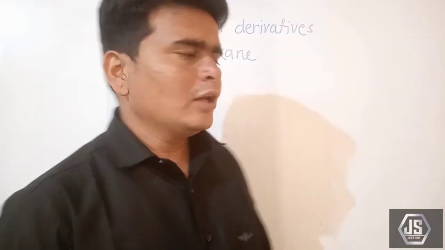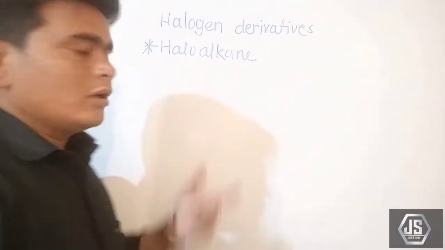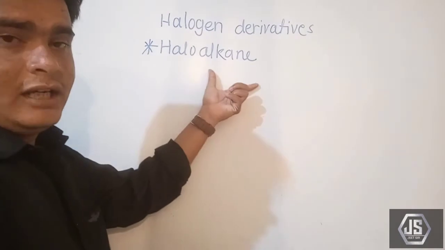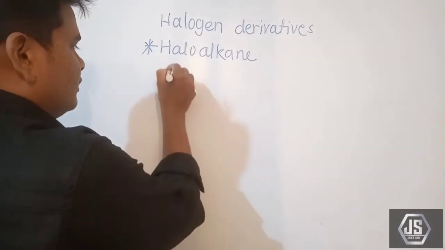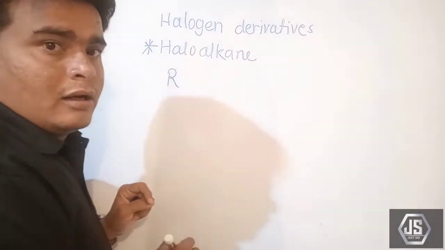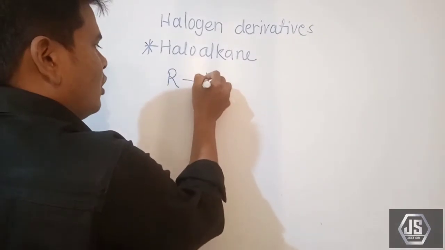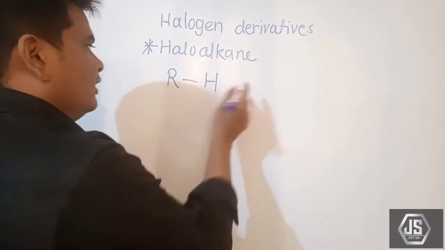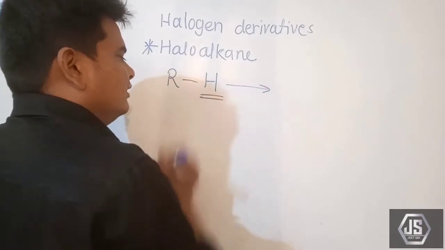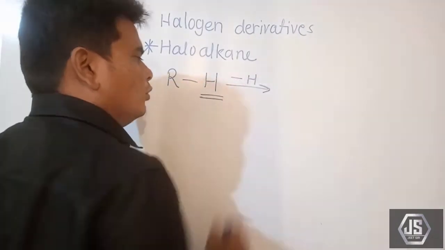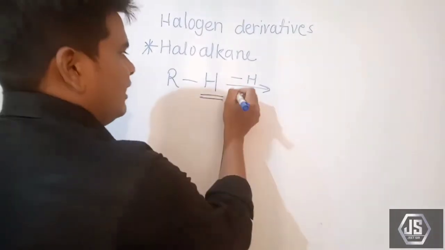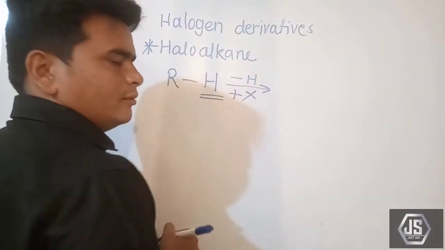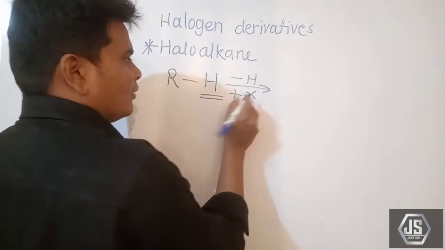So what are haloalkanes? Haloalkanes means halogen atom and alkane. Suppose there is one molecule of any alkane compound, in which H is here. So H gets removed from the alkane and a halogen atom gets attached to that particular alkane.